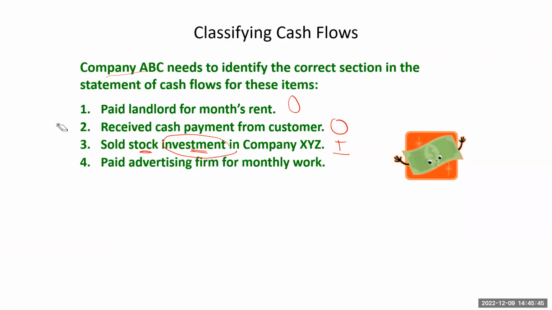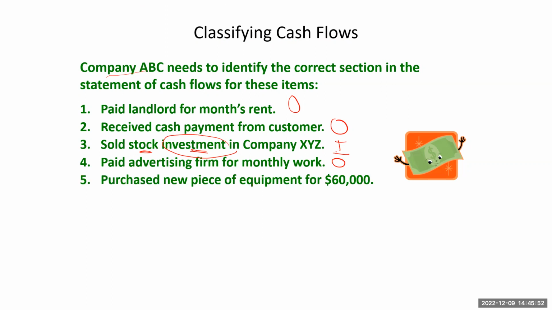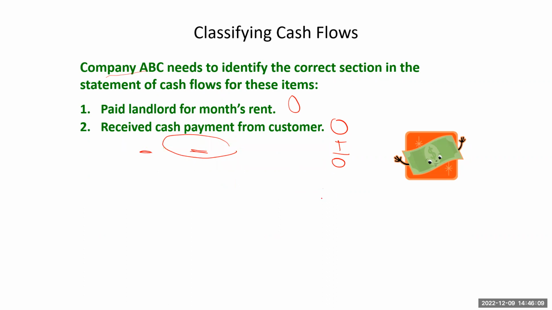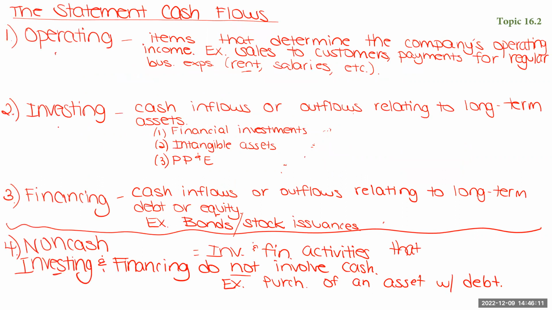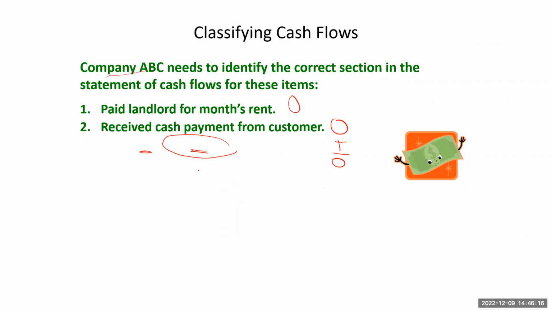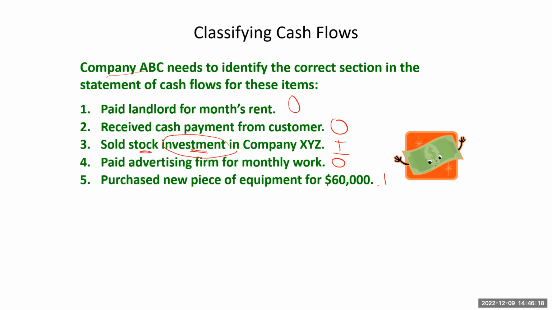Paid an advertising firm for their monthly work. This also goes in the operating section. Purchased a new piece of equipment for $60,000. Again, we always assume it's cash unless they say otherwise. If it had said purchased a new piece of equipment on account, right? But if it just says purchased, we're going to assume cash. So if it's cash, it's going to go into one of these first 3 categories. That sounds like equipment. So it's going to go into the investing section.